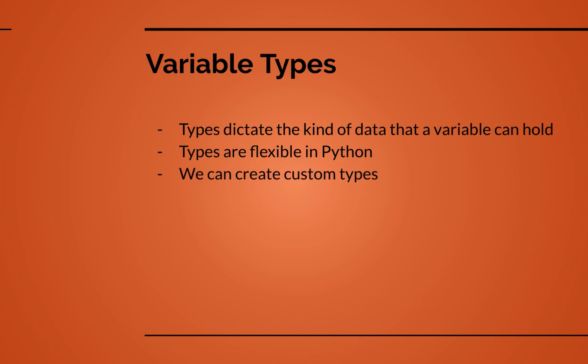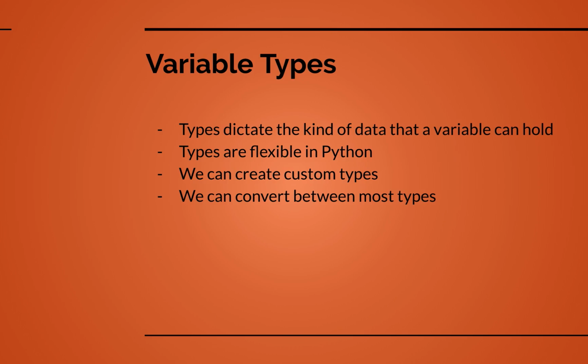We can actually create custom types through the use of classes and objects, so that essentially expands the types available to an infinite number. But more on that once we talk about classes and objects. That'll be the final topic in our language basics. For now, we'll just be dealing with the basic types available in the standard Python library. We can also convert between most types as long as it makes sense. For example, if we're taking numerical data, we can definitely turn that into text data. We can even turn it into true or false data.